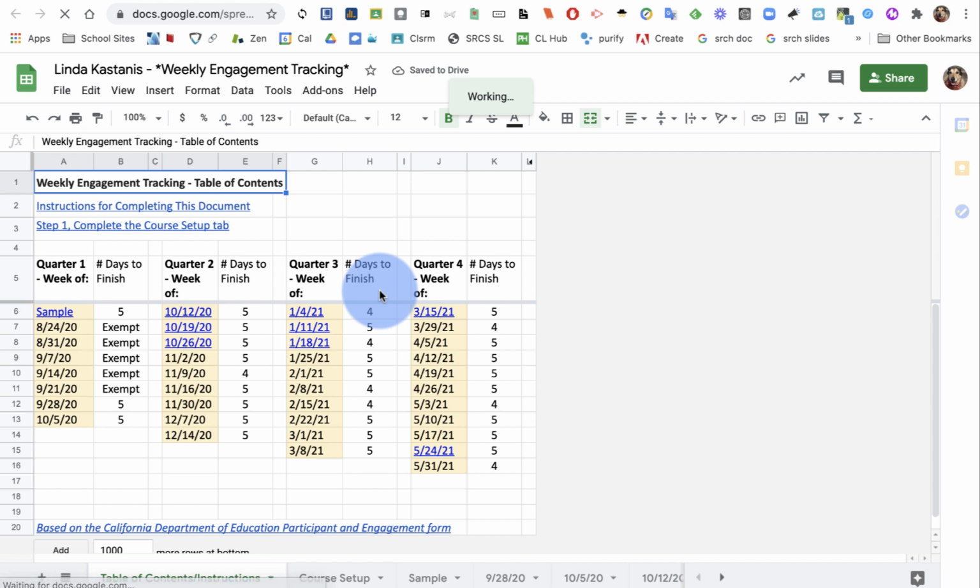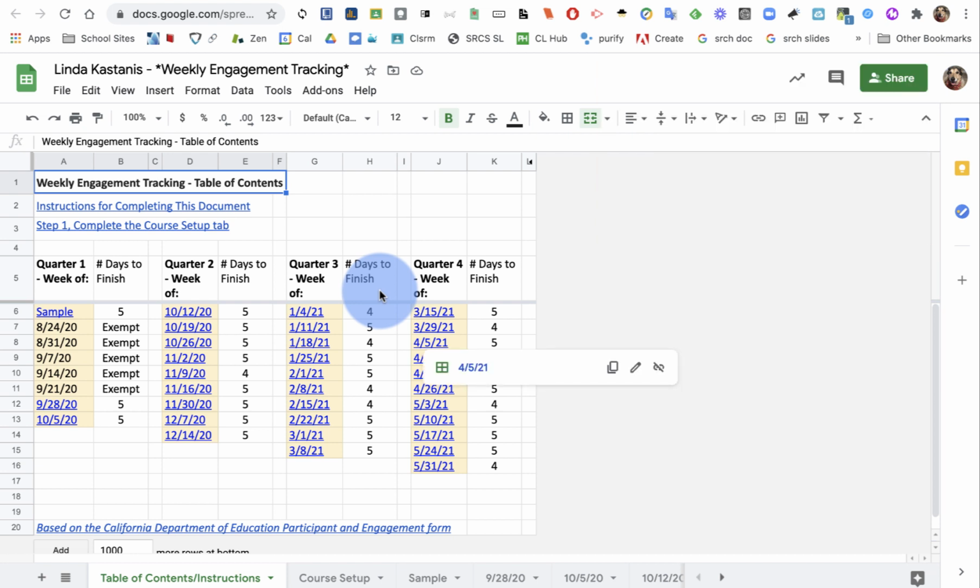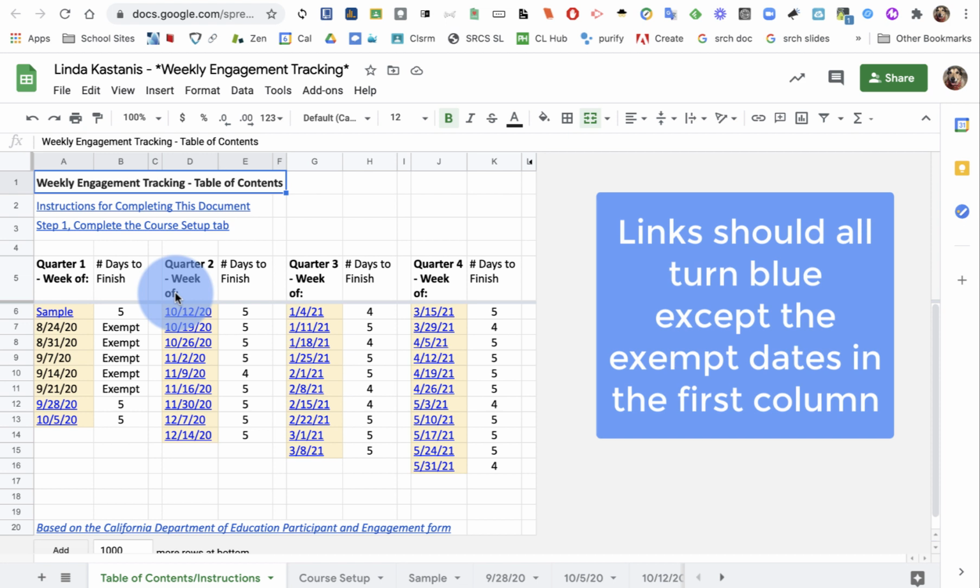It does take a couple minutes to load. I want to wait until I see that all of the links have been loaded, and I'm going to see it separated out by quarter. Whether I'm secondary or elementary, I'm going to see on my table of contents that it is organized by quarters. And that part I'm not going to worry about.